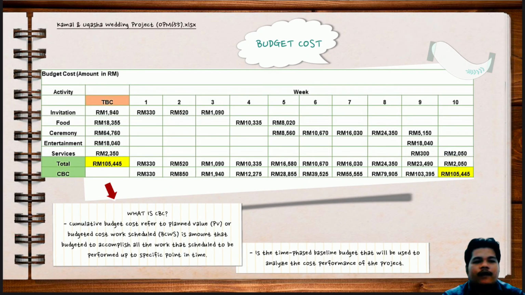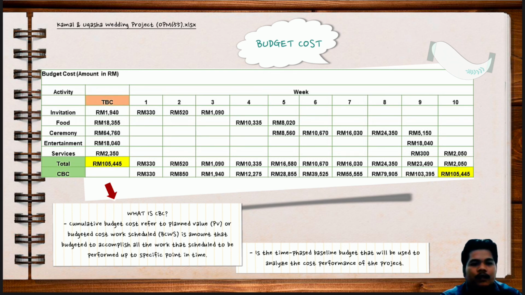There are 5 main activities in this project, which are invitation, food, ceremony, entertainment, and services. Each activity accumulates all the costs in the work packages in the WBS structure. Therefore, the TBC is calculated.